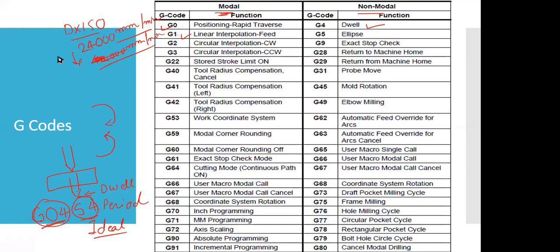Now, do you get the modal and non-modal codes? See, we are not considering anything related to milling. We are just talking about turning, because CNC is a vast field. I will not be able to cover so many activities during this 3-day session. So let us focus on the turning center. If you have doubts related to that, only then please ask. Otherwise, skip it for now, or I will not be able to finish the session on time. Hope you can understand that.